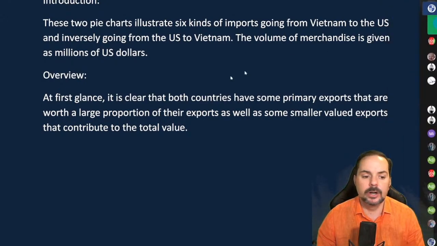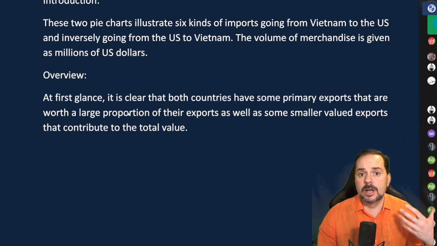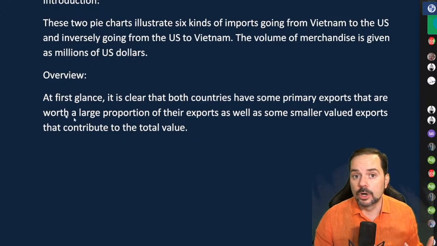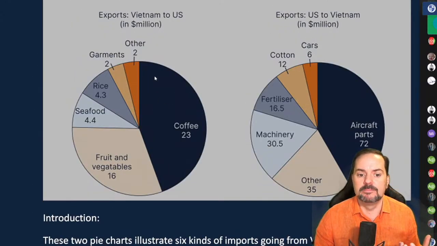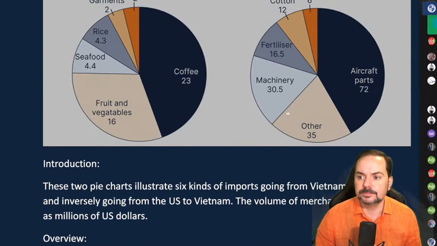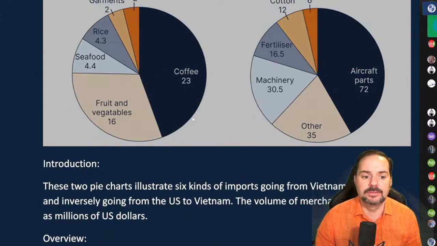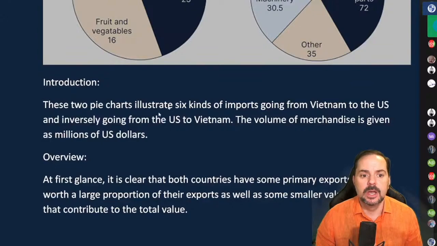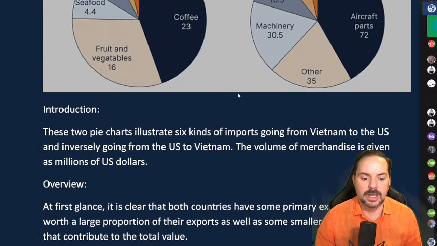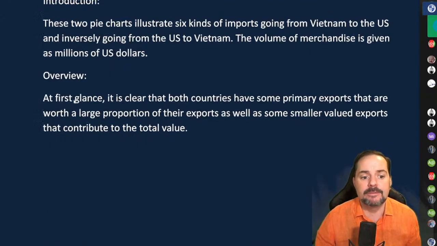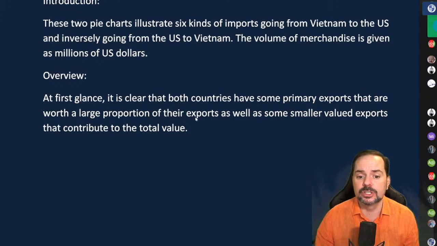So here, just to put that into words, those smaller and bigger pieces, right? The coffee, the aircraft, fruit and vegetables. Here we have machinery, right? And so I wrote, at first glance, it is clear that both countries have some primary exports that are worth a large proportion of their exports.